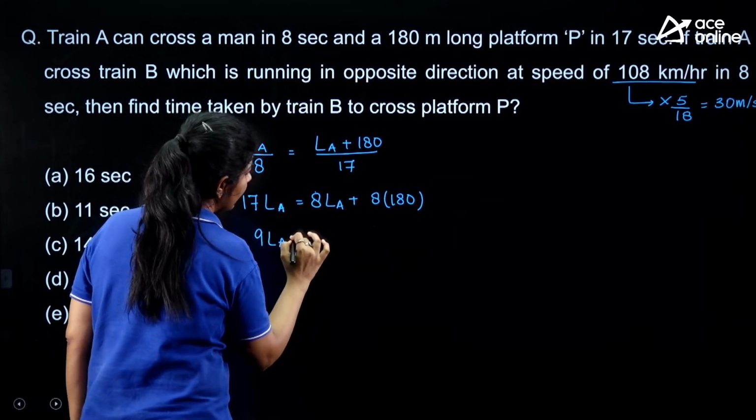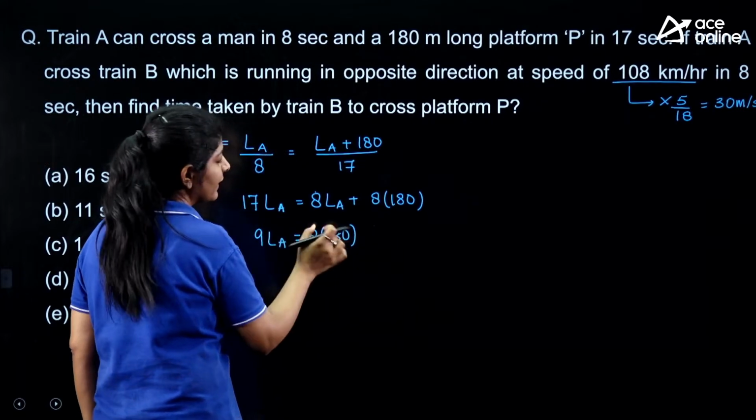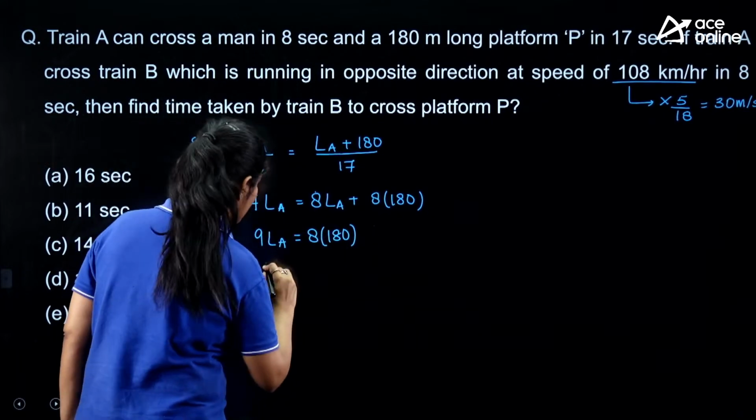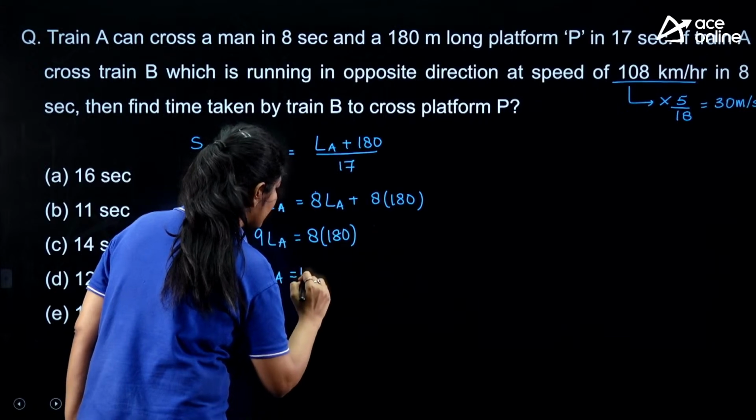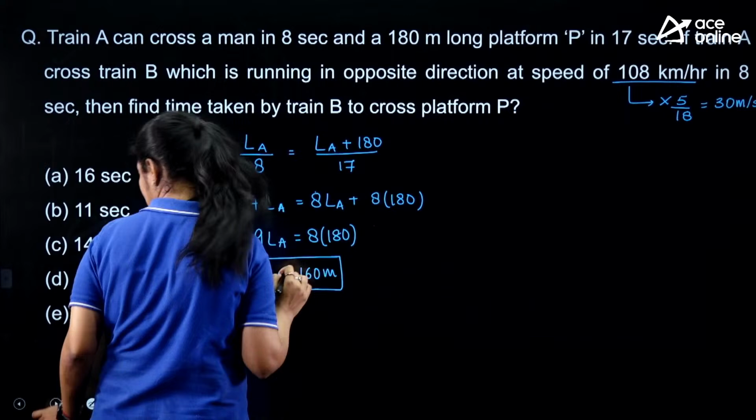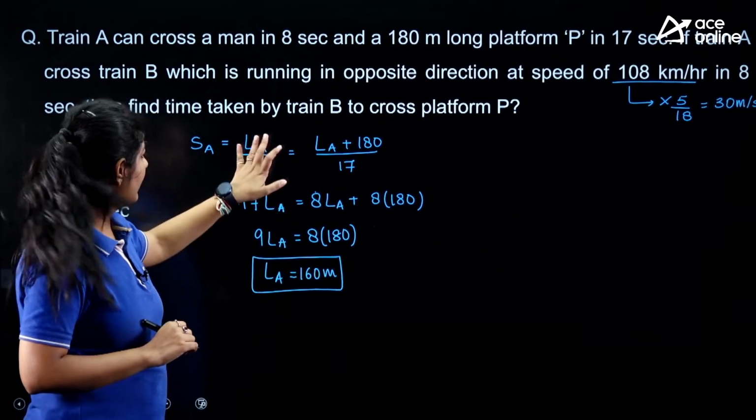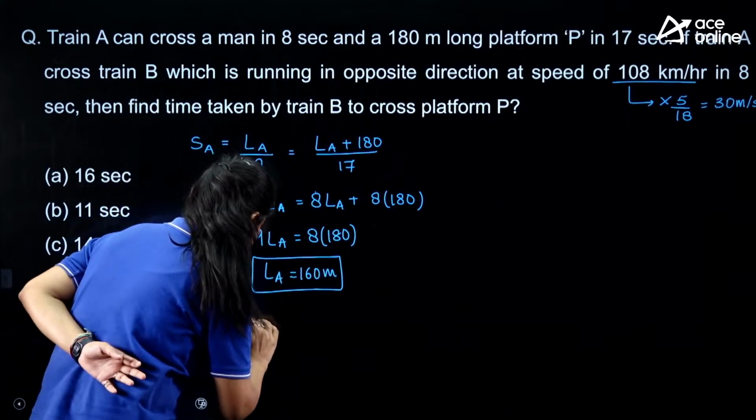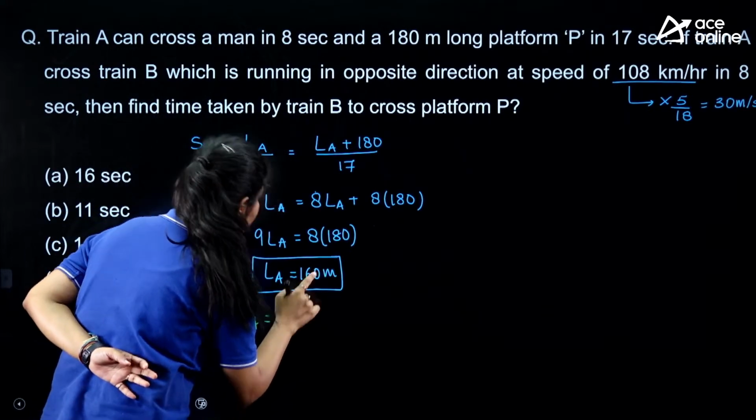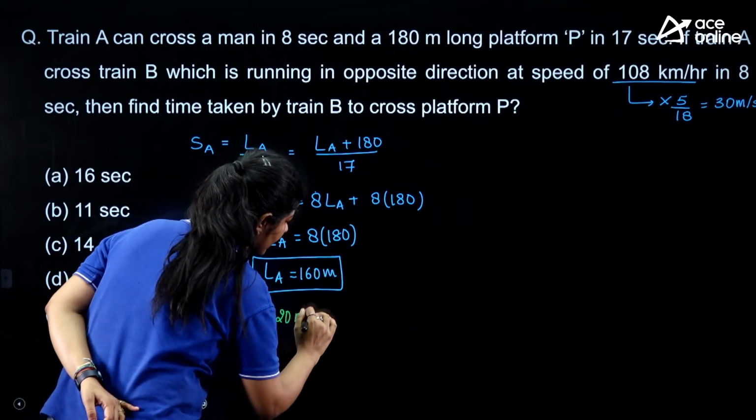9 of length A is equal to 8 into 180. Because of 9 we will get 20 over here. So the length of train A is 160 meters. Just by putting this value over here, we can calculate the speed of train A as well, which is 160 by 8, that is 20 meters per second.